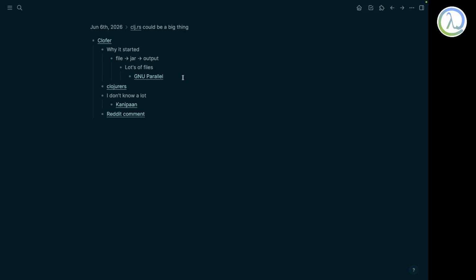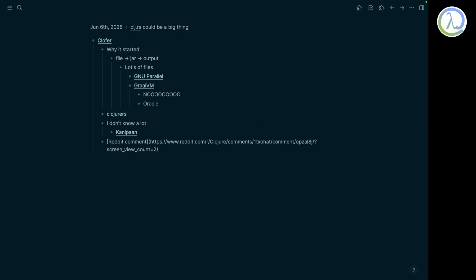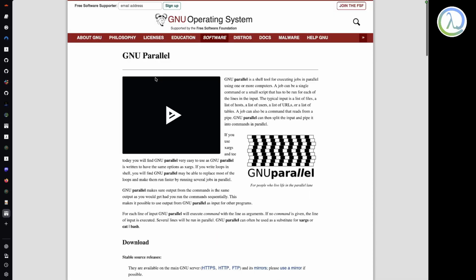I'm putting notes while I'm doing the video. That's not the right stuff. I'm never fully prepared for anything, right? So there is this excellent project called GNU Parallel. You just write a program to process the stuff, and this will parallelize it.